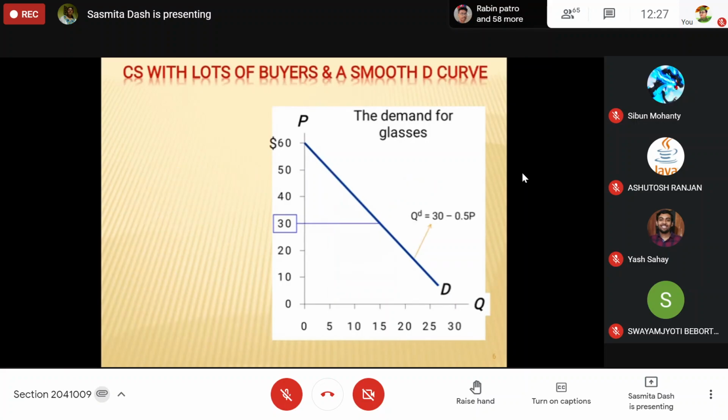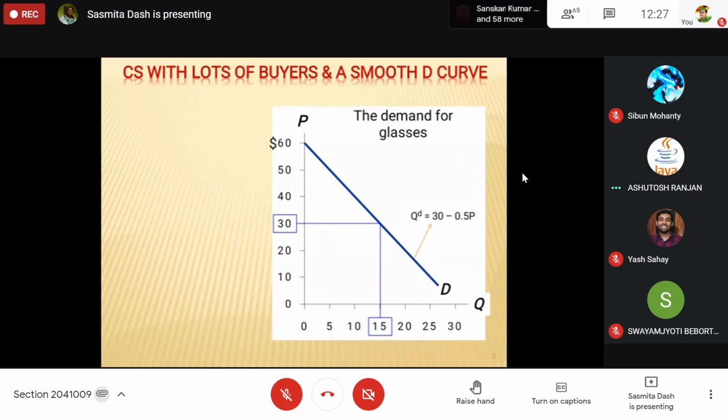So how do we calculate the consumer surplus? Tell me what will be the area of this triangle when price is 30, but the highest willingness to pay is 60 rupees. Some person has a willingness to pay of 60, some person 50, like this. So what will be the total consumer surplus?